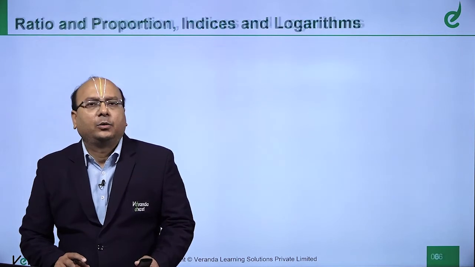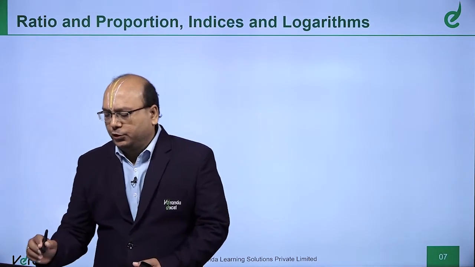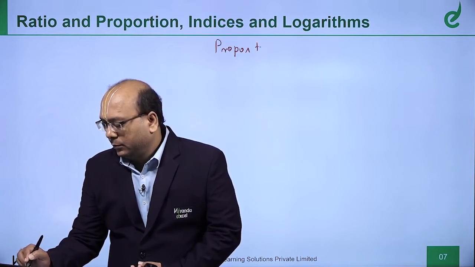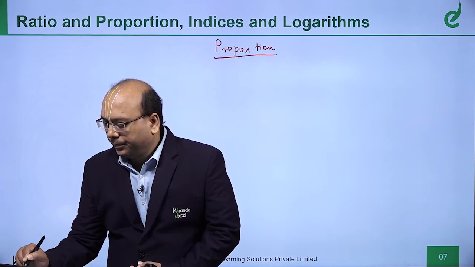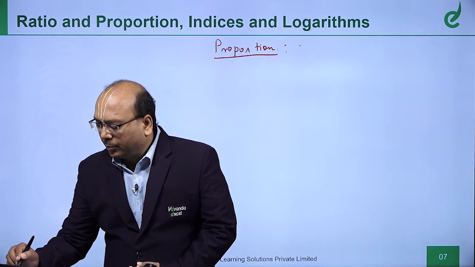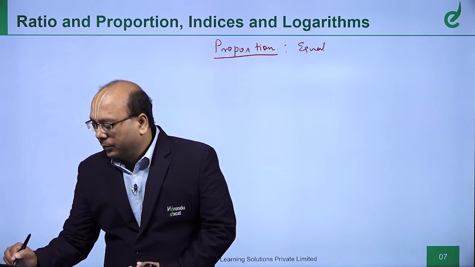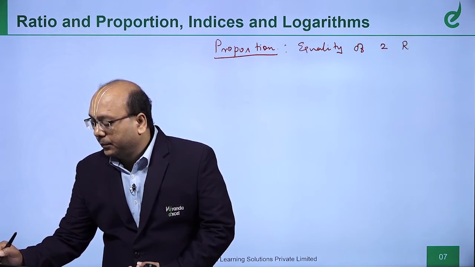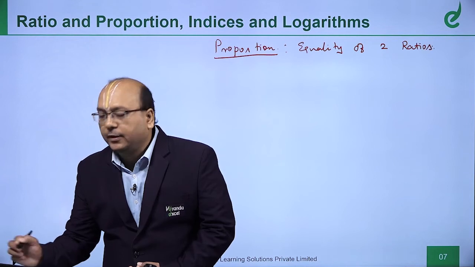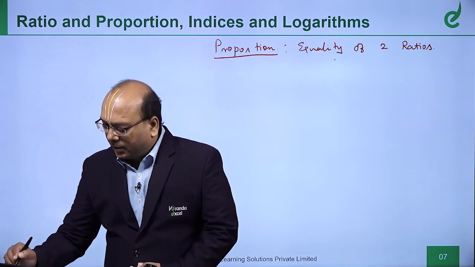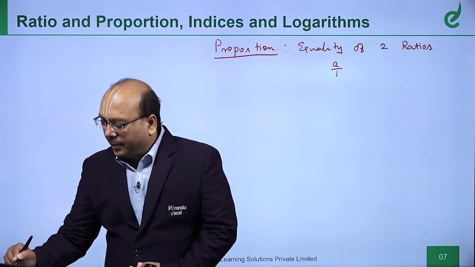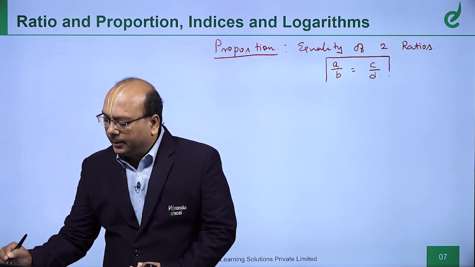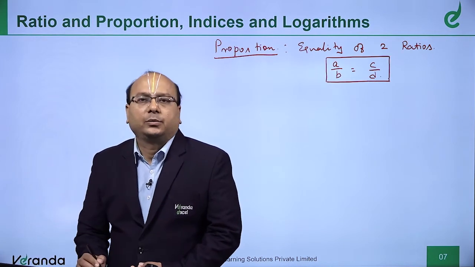Okay. Now we will go to proportion. What is a proportion? Equality of two ratios is called a proportion. So, I will take two ratios, A by B is equal to C by D. When we write, we call it a proportion.